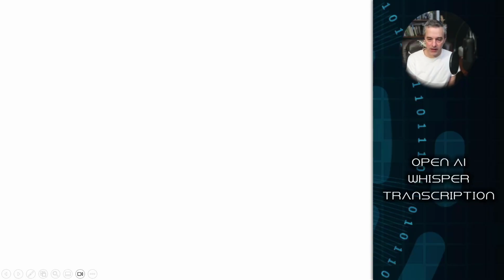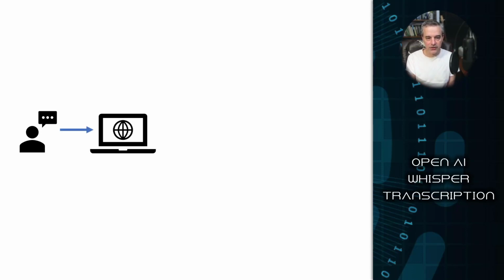So this is how I envision this working. I'm going to have me, that's going to be the user, speaking, and I'm going to be speaking into a microphone that's attached to a computer, which in this case will be this microphone. And the computer will be running some sort of client software. In this case, I'll be using a browser. Now, the browser has an API that can capture audio. You can capture an audio stream and stream it back to a server. That's how a lot of those online chat clients work.